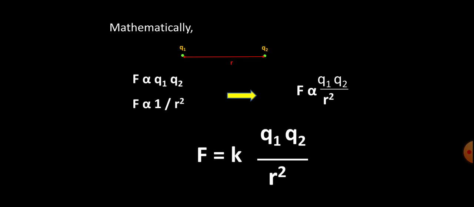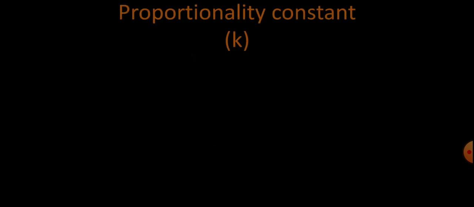On removing the sign of proportionality, we'll have the constant of proportionality, and we'll denote it with K. This K is another, third factor that is coming into consideration. This is the proportionality constant, so this is the magnitude of the force. Let's talk about this proportionality constant K.